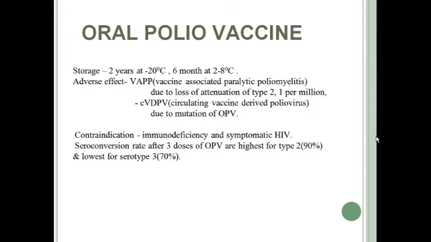The contraindication is in immunocompromised persons, as it is a live vaccine, like immunodeficiency and symptomatic HIV. The seroconversion rate after 3 doses of OPV is highest for type 2, that is 90%, and lowest for serotype 3, that is 70%.